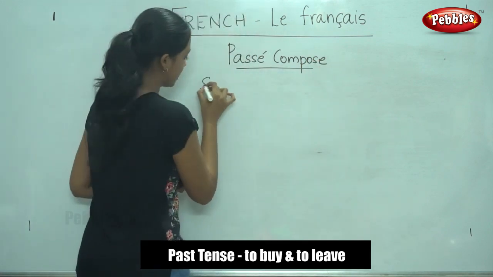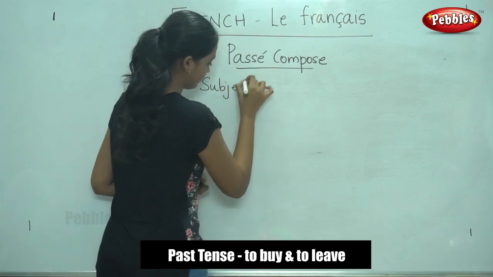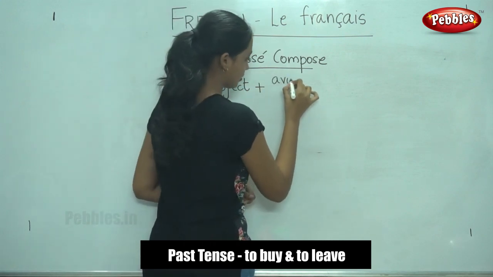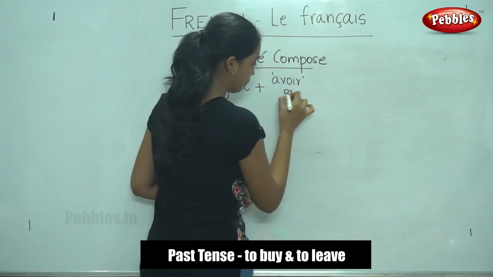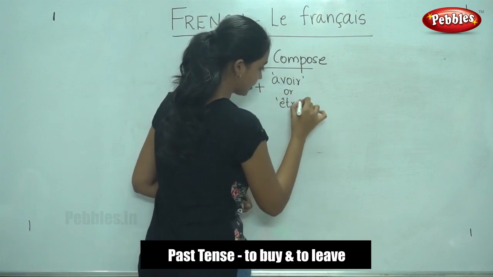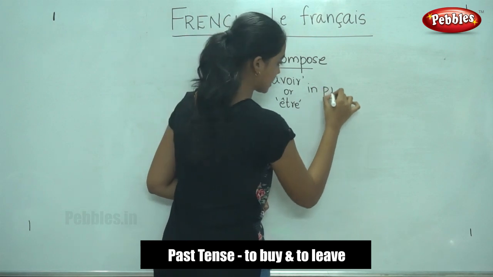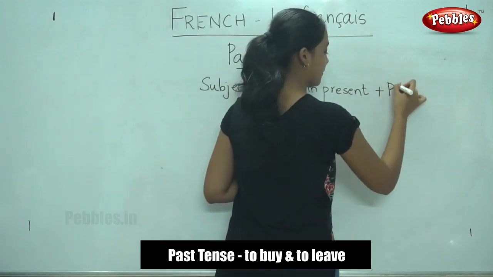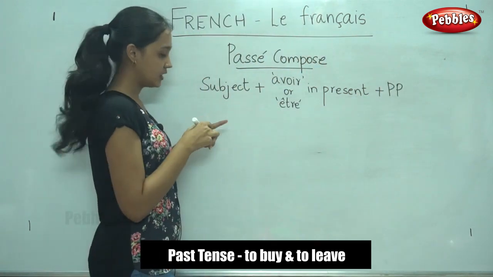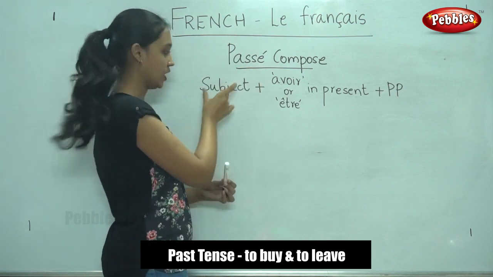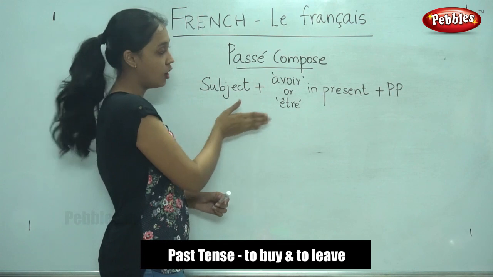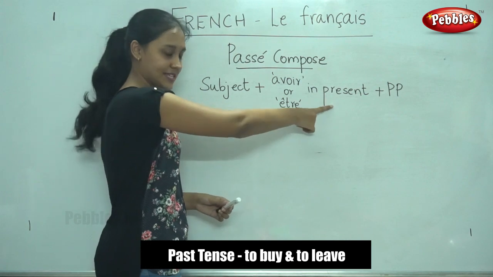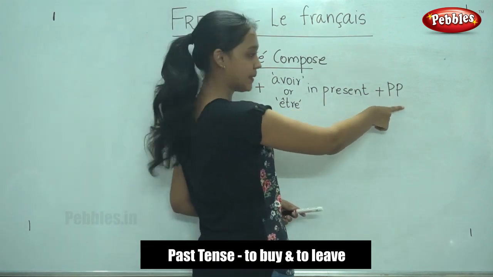The rule was subject. We will write the subject as it is, followed by avoir or être conjugation in the present, followed by the past participle. I hope you remember this is the rule for writing the passé composé. We will write the subject as it is, followed by the avoir or être conjugation for the subject in the present tense, followed by the past participle.